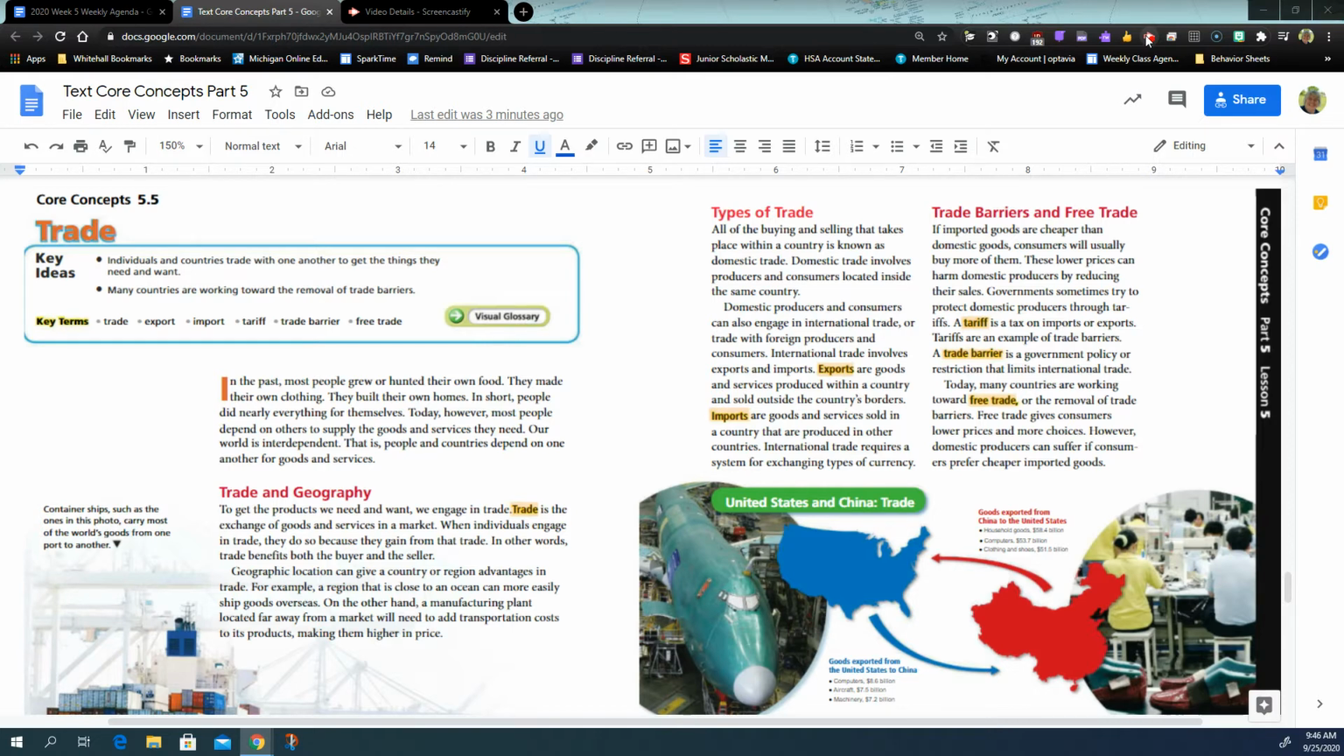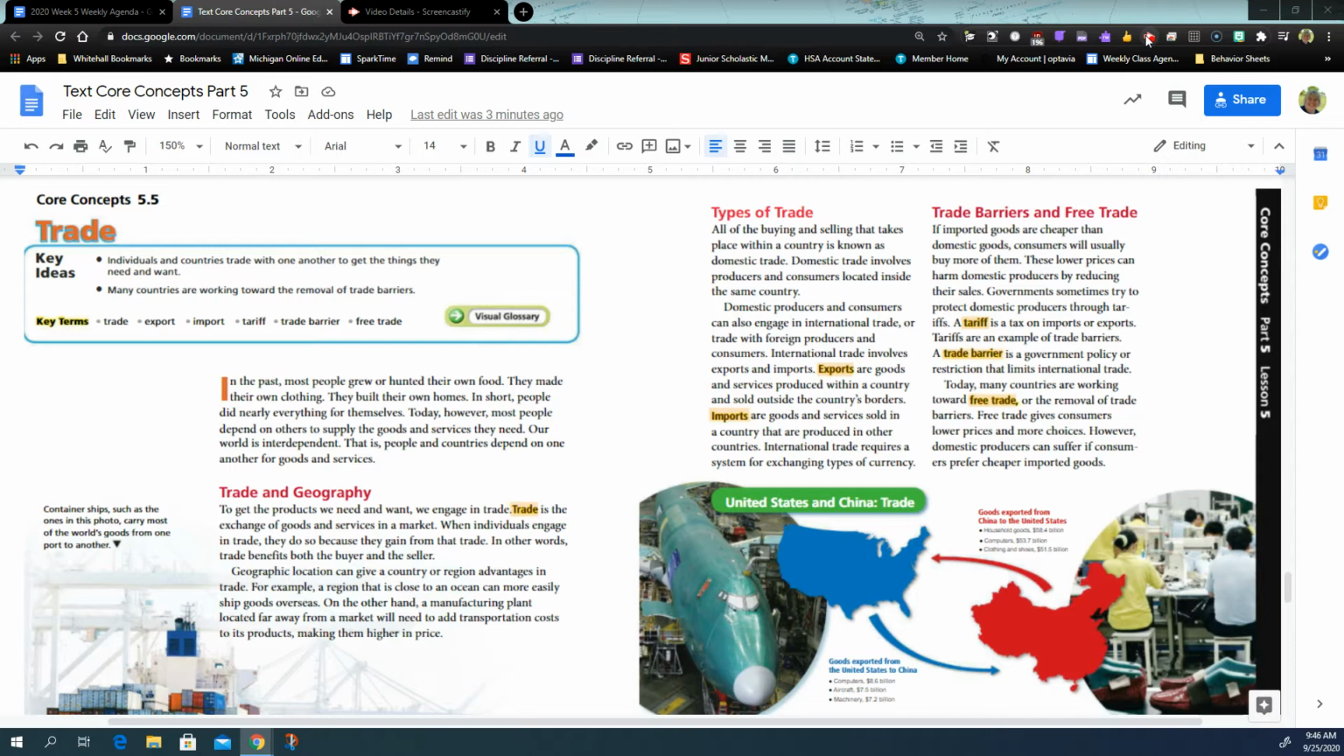Types of trade. All of the buying and selling that takes place within a country is known as domestic trade. Domestic trade involves producers and consumers located inside the same country. So domestic is within your own country. Domestic producers and consumers can also engage in international trade. International is between nations. Each country is a nation, so international is between different countries. International trade, or trade with foreign, which means a different country, foreign producers and consumers.